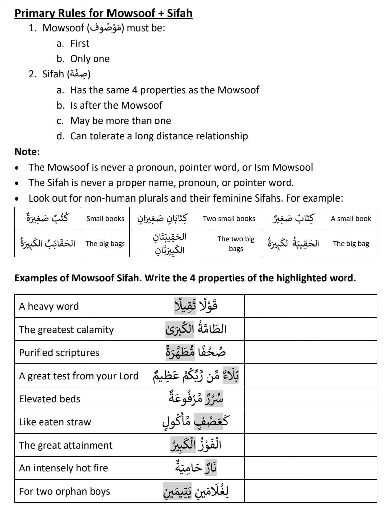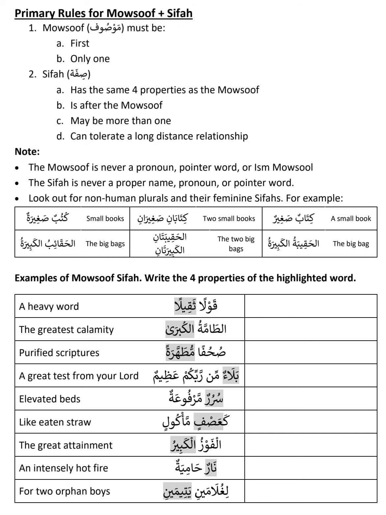First thing, as I already said, the Mawsuf always comes first, then Sifa comes. Second, Mawsuf is normally only one, but Sifa can be multiple. For example, we can say red fast car. That means Mawsuf is car, but Sifa is red and fast, both are Sifa of that car.